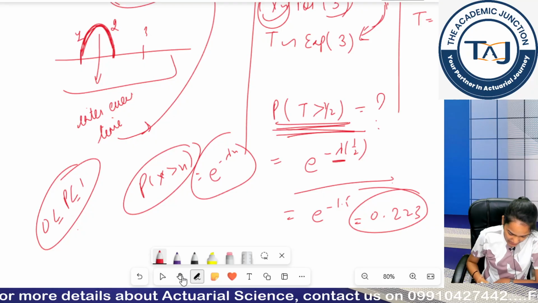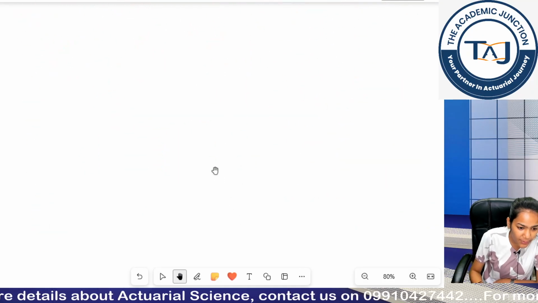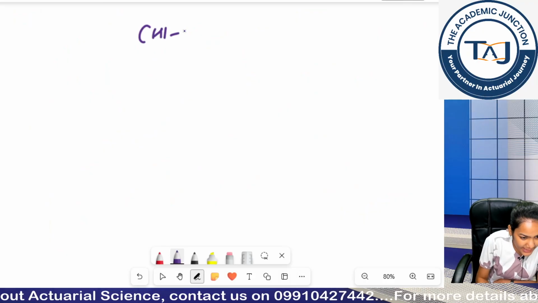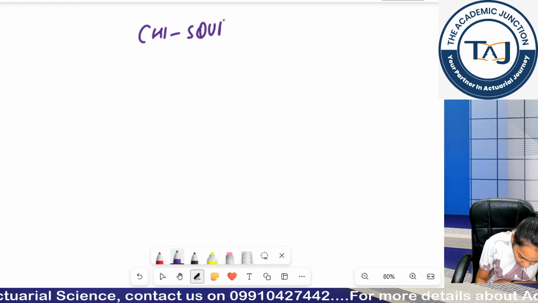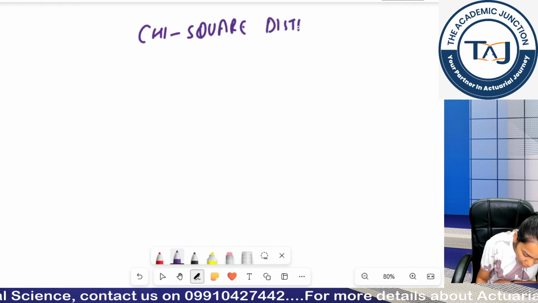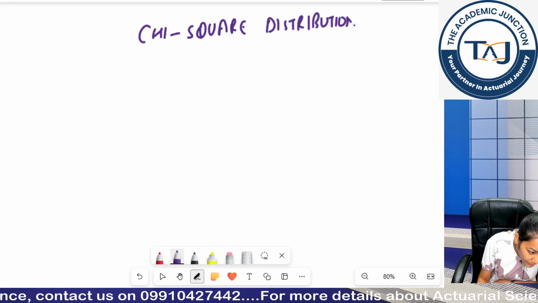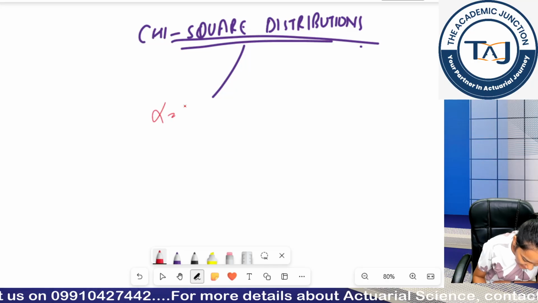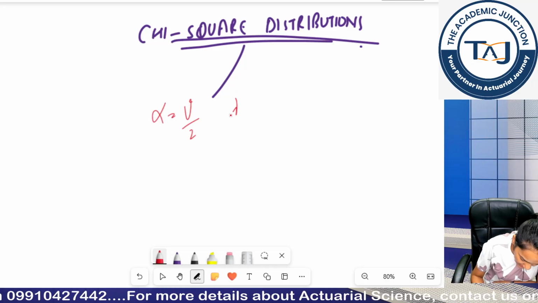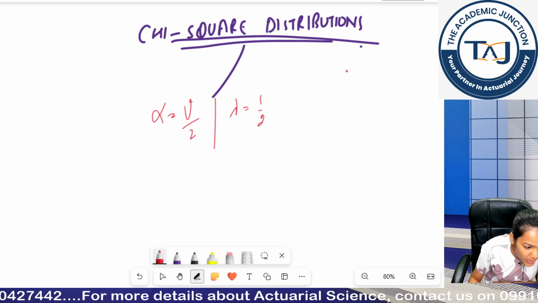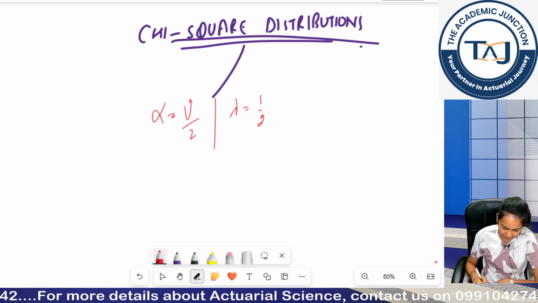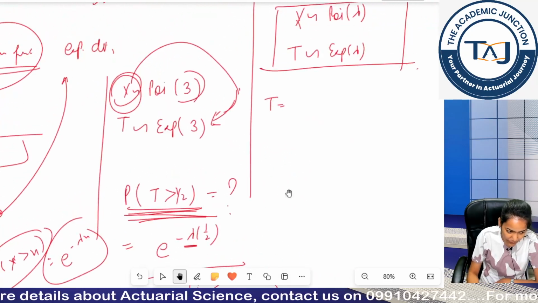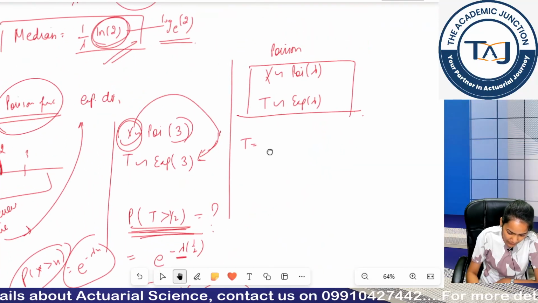Shall we move forward to a chi-square distribution? So, the second special case of my gamma distribution was chi-square distribution. Here my alpha becomes nu by 2 and my lambda becomes 1 by 2. Is this okay?